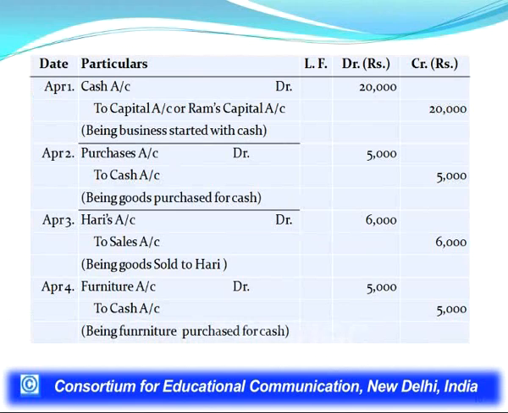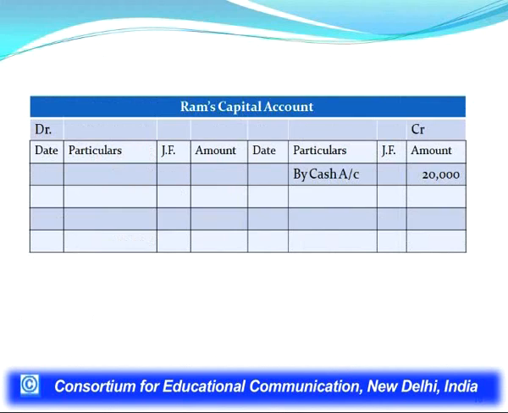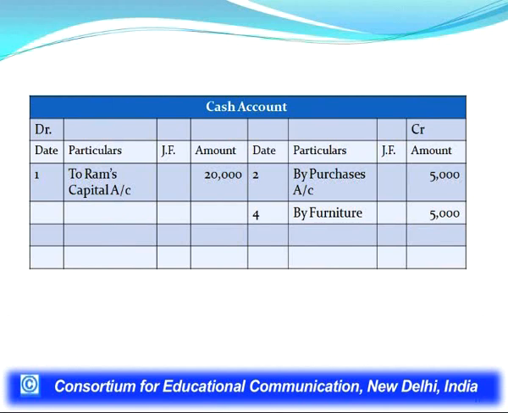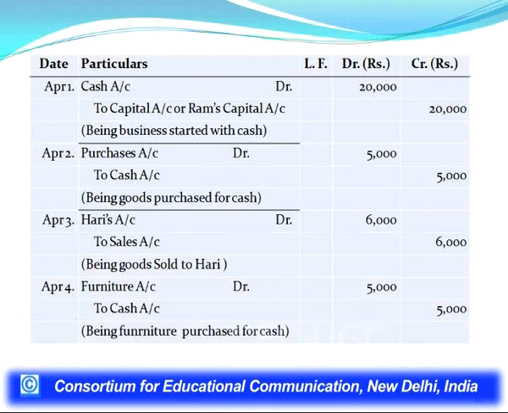There is one more transaction of cash on 4th April, that is furniture purchased, furniture account debit to cash account. So, in cash account it will be posted on the credit side by furniture account.